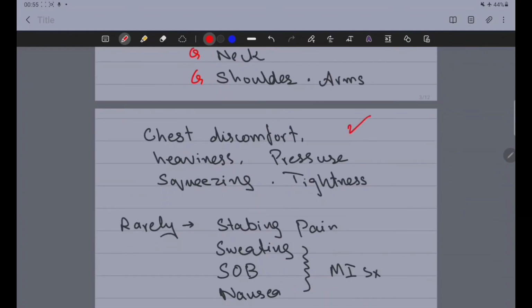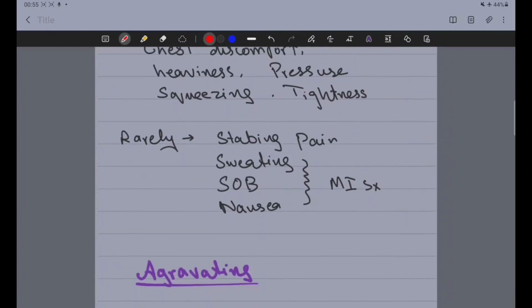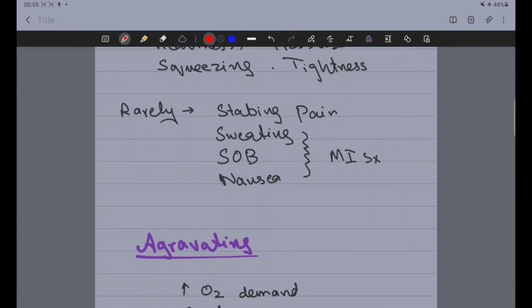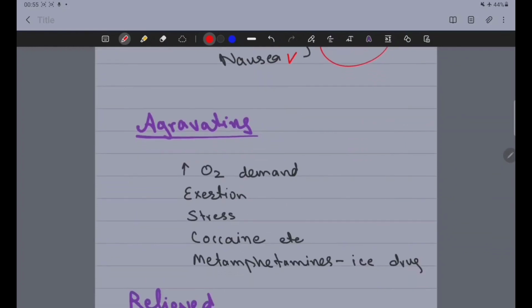Chest discomfort is also seen, the heaviness and pressure on the chest, the squeezing or tightness. You can see the patient making a fist and holding it on the region of the heart or chest. It is usually seen. The rarely occurring symptoms include stabbing pain, sweating, shortness of breath, or nausea, which most commonly occur in myocardial infarction.